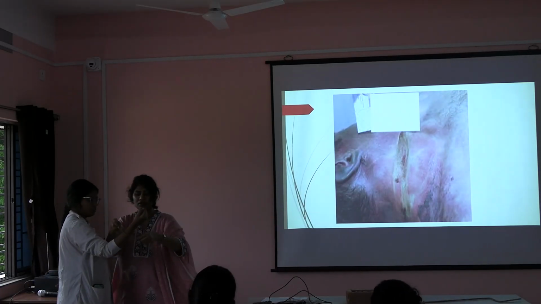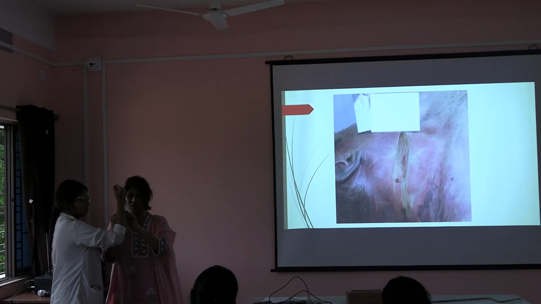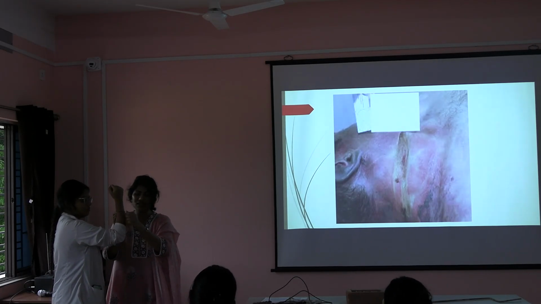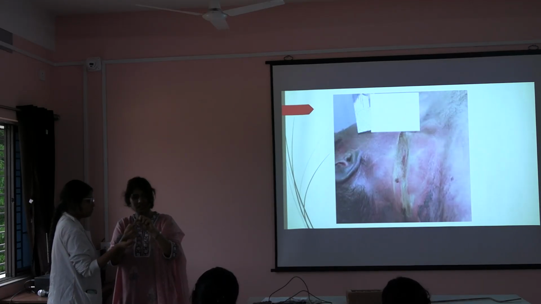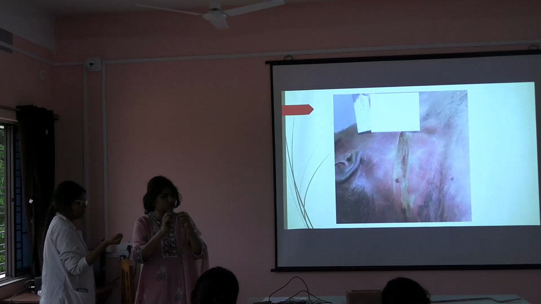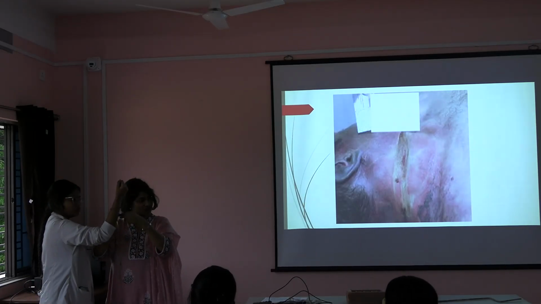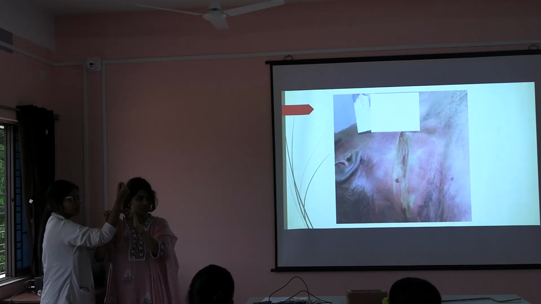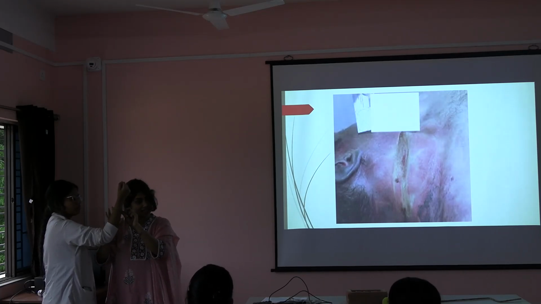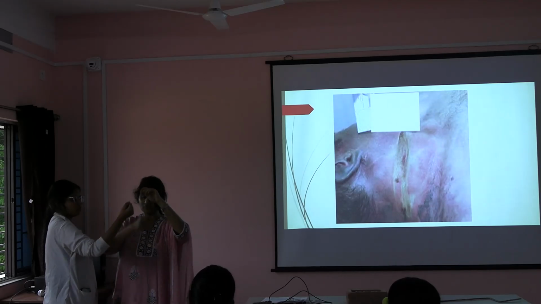So, if I use this as a ligation, then a pattern will be present. See, in this one, can you see there are certain parts which are elevated and there are depressions present. The portions where elevation is there will come in contact with the skin and leave an impression. The portions which do not come in contact with the skin won't leave any impression. Hence, we find a pattern. Understood?